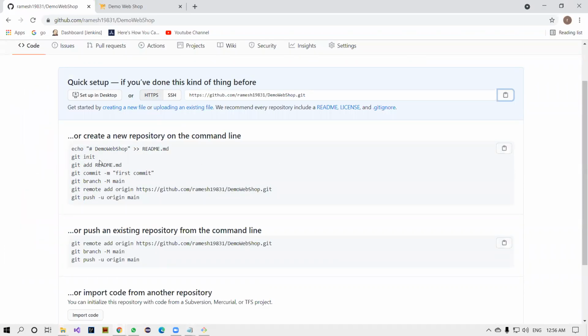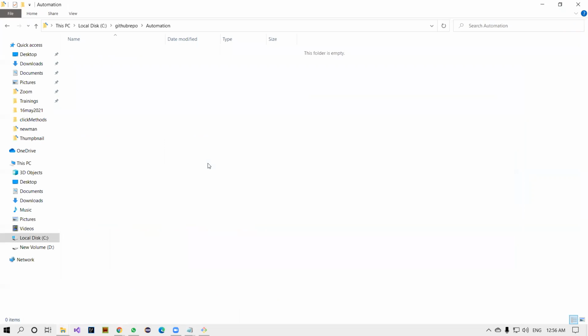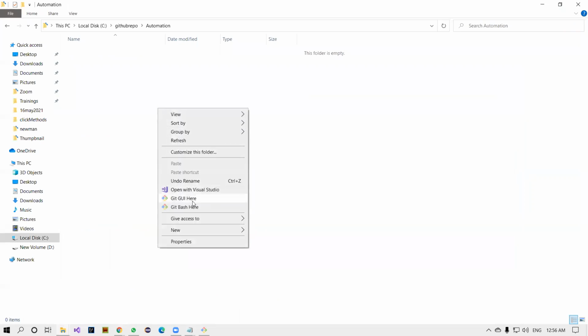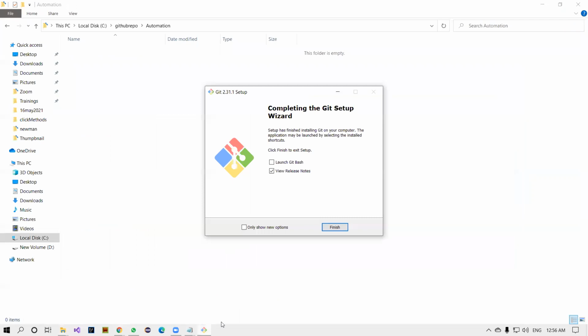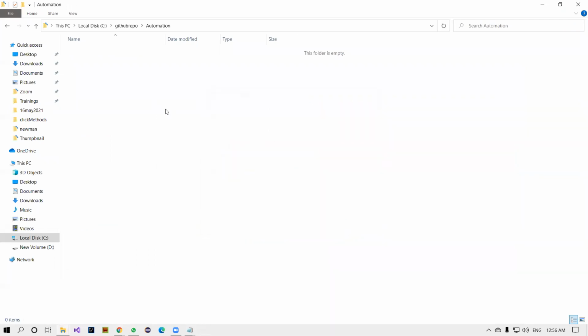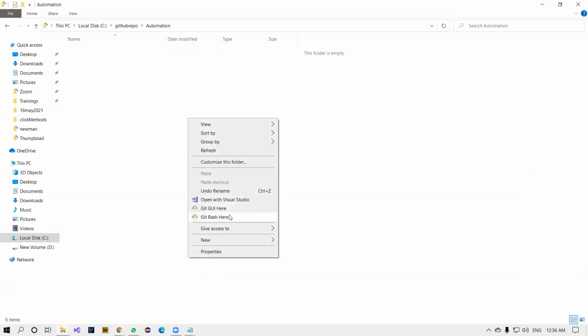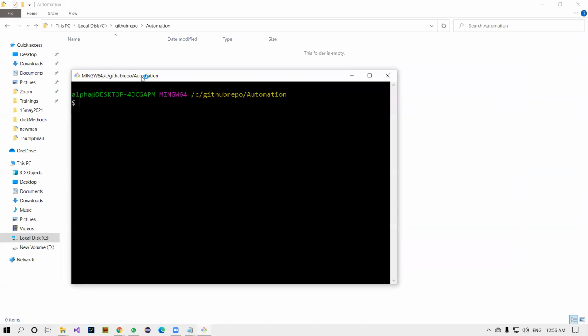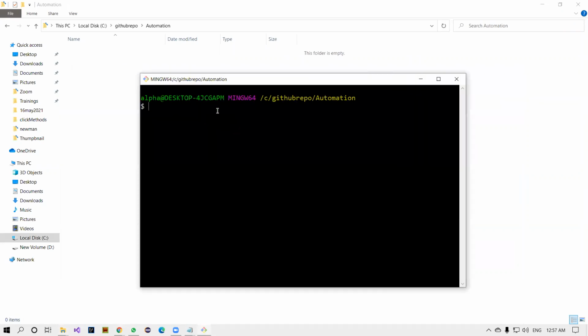Git init, git initialization. How to do that, sir? Here in this folder, just right click. You will see two options, git GUI here and git bash here. Where are these coming from? You remember that we installed git. If you don't install git bash on your local machine, you will not see that option. You have to install git bash. Click on this one. This is going to be interesting, guys. So the first command is git init.